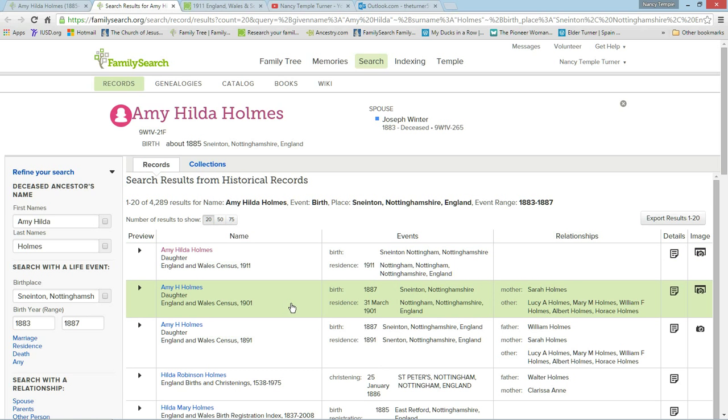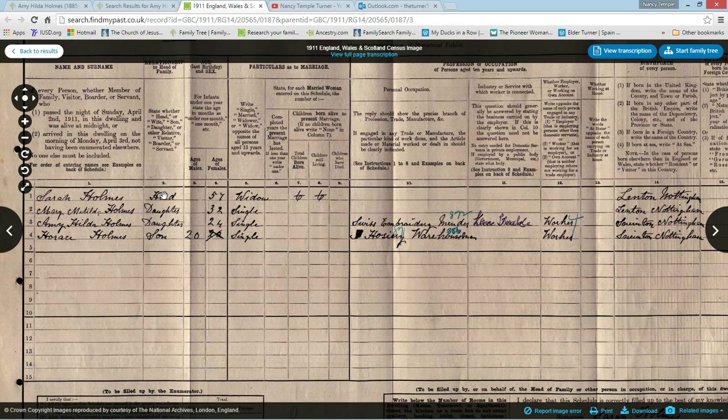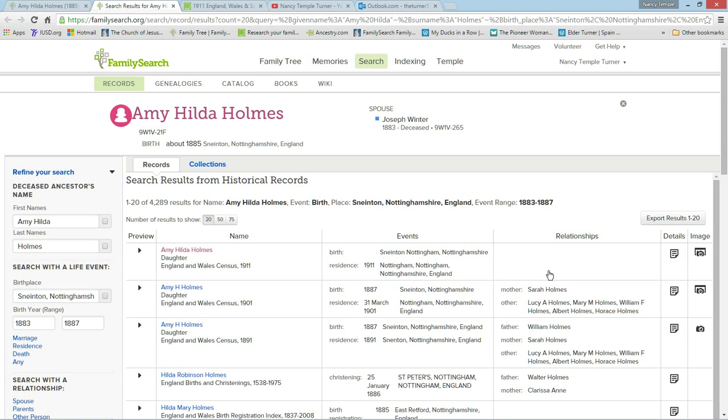And here we have a 1901 census. Again, the mother Sarah was what we saw. We'll go back to the 1911. Here's Sarah, born in, looks like Lenton, Nottingham. So here we have, again, a Sarah and some other children. And then if I go a little farther down, I have the 1891 census. Again, the birth location matches up. The birth year is a little bit different. We can adjust that. But then here again is Sarah Holmes. Same children that we see in both of these.